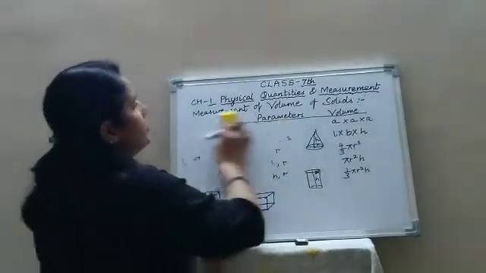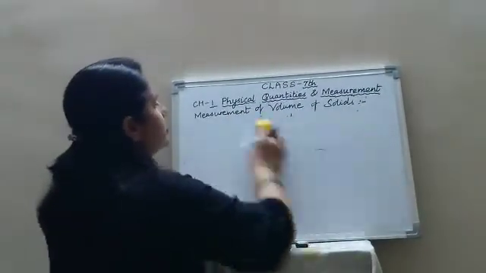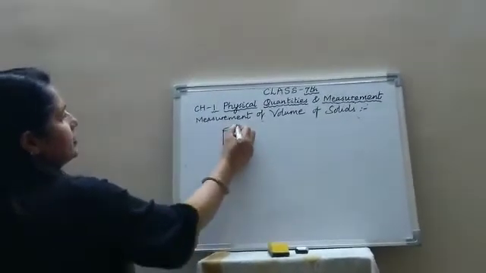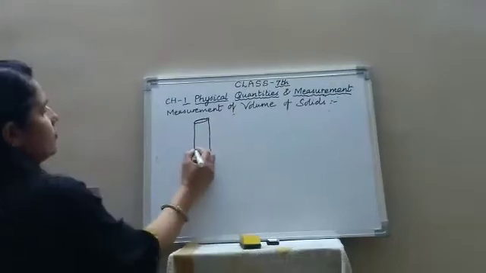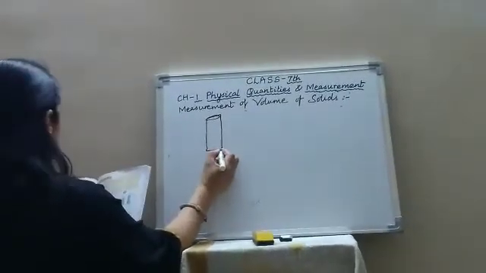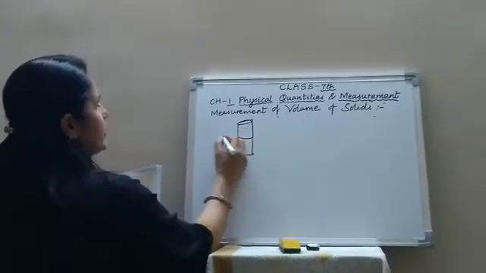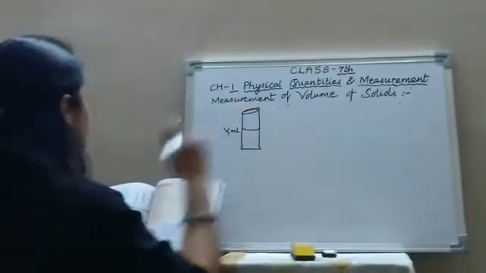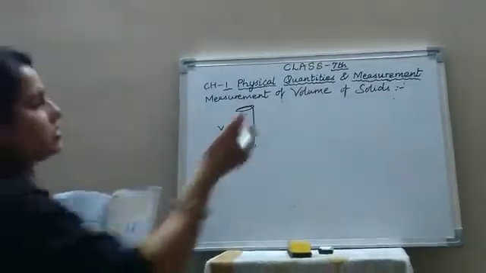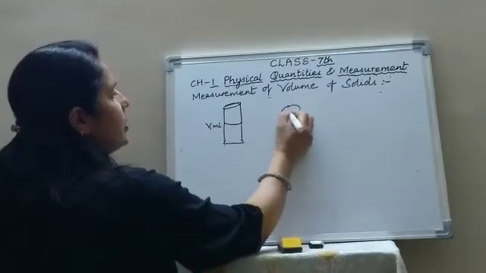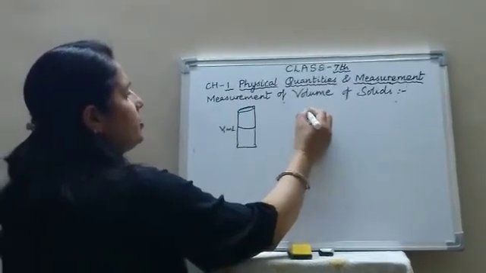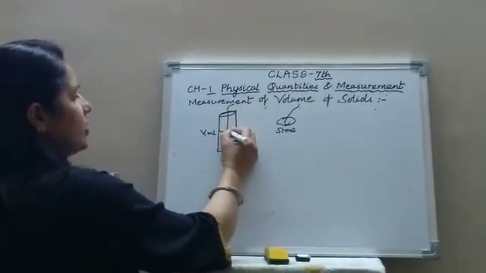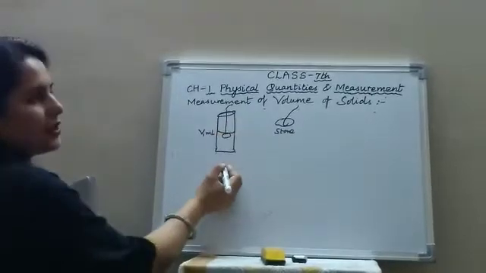Okay children, there is a measuring cylinder. Suppose this is a measuring cylinder and you fill it partly with water, not full of water. Suppose this is the level of water here. It is V1 milliliter. Now you take the object whose volume is to be measured. Suppose it is a stone, an irregular shaped object. You tie it to a thread and then you immerse this stone into this measuring cylinder.